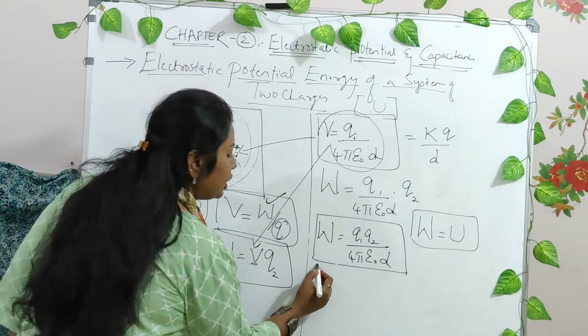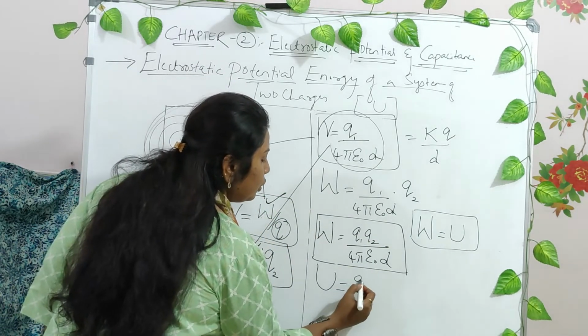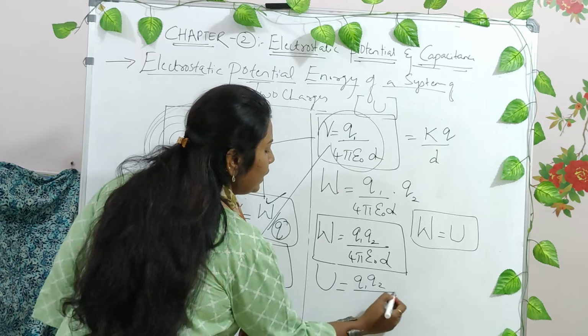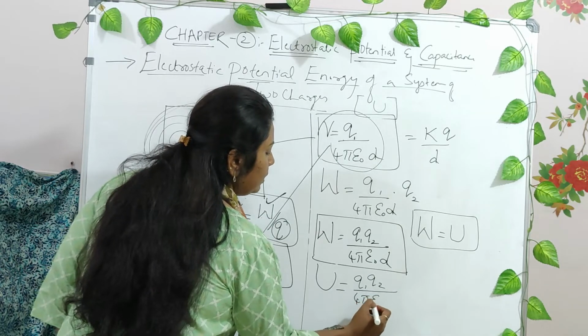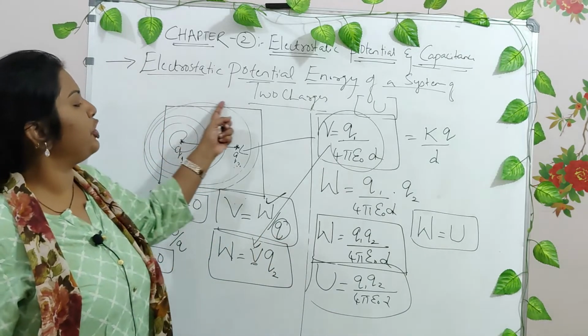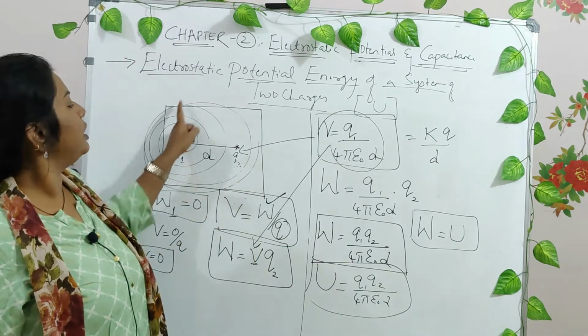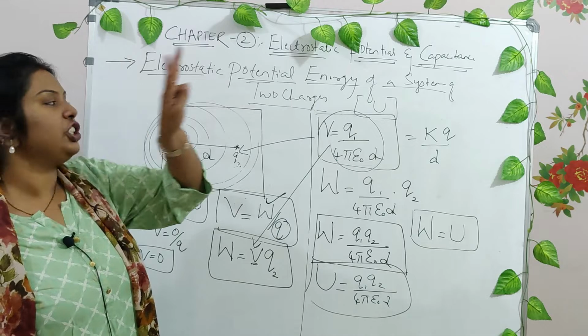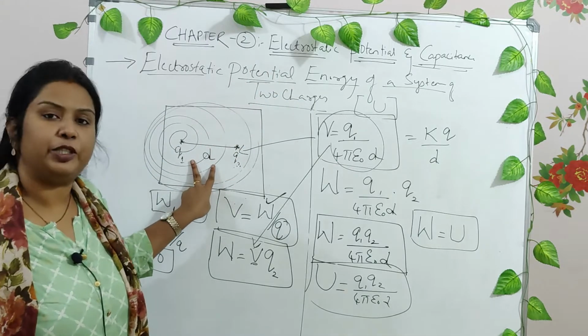Now this is the potential energy, Q1 Q2 divided by 4 pi epsilon naught d. This is the total electrostatic potential energy of this particular system when two charges are placed in this region.